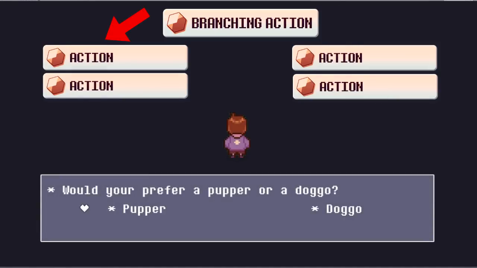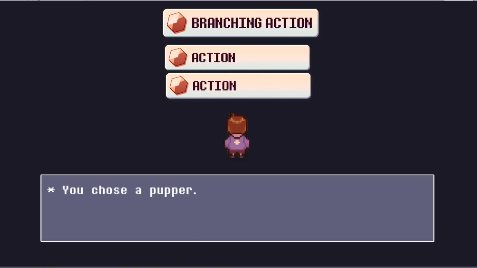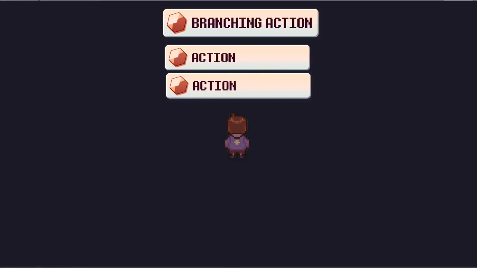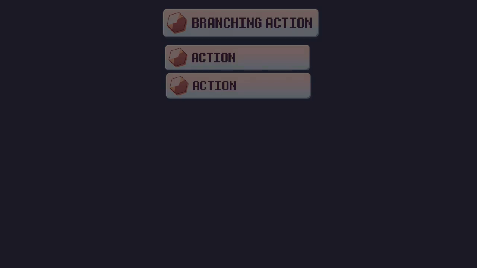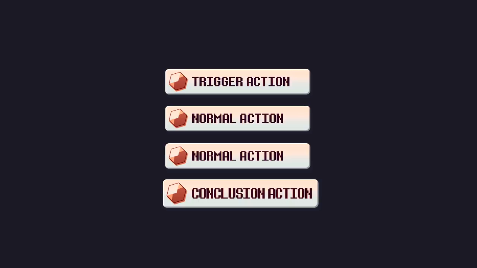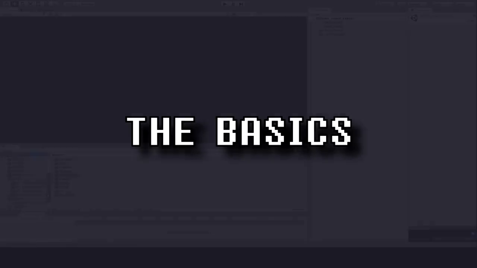Branching actions are very similar to normal actions, but instead of automatically advancing to the next action, they allow us to jump to any other action in the cutscene. Things like player choices or checking for specific things the player has done in the story are examples of branching actions. Finally, conclusion actions end the conversation and determine what happens to the cutscene trigger after it has ended. For example, does the trigger disappear? Do we enable players to interact with it multiple times instead? And those are the basics of the conversation system. Now that we know how it works, let's see it in action. We are going to construct a conversation with it in real time, showing the process step by step.